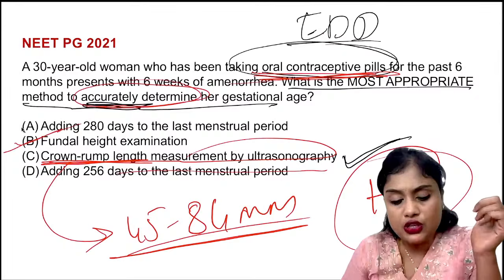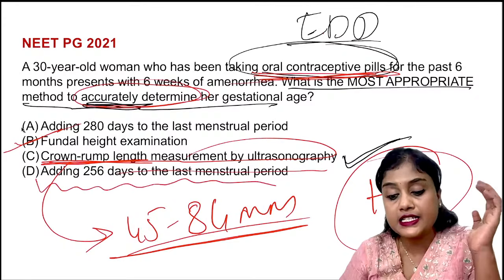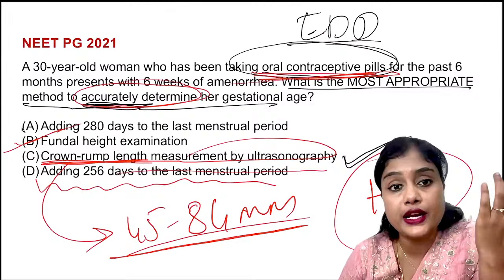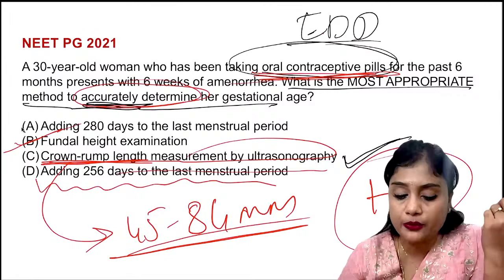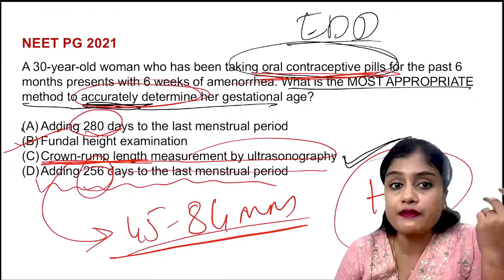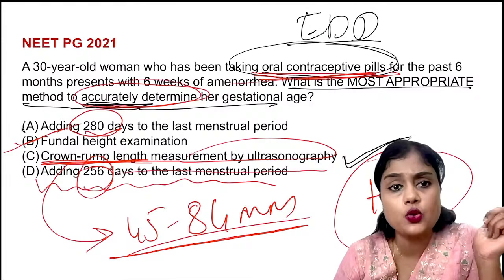So coming to the last option, adding 266 days to the last menstrual period. How do we get this last menstrual period? When do we add 280 days or 266 days? Ideally, for every woman, we add 280 days, isn't it? Where do we get this 266 days?